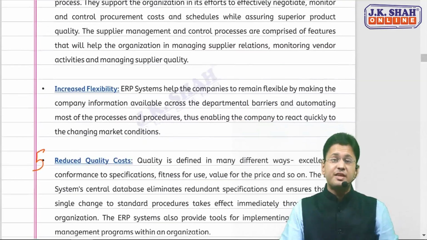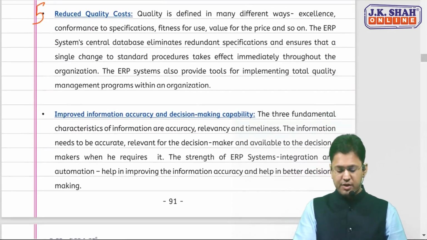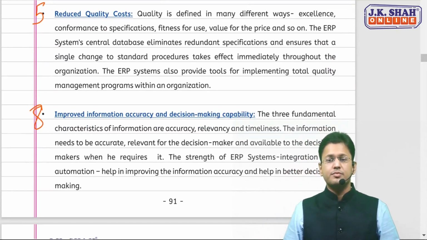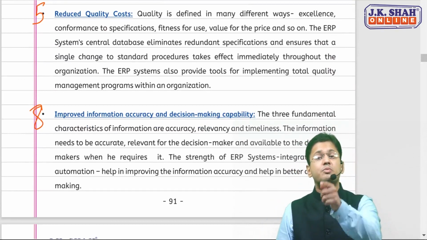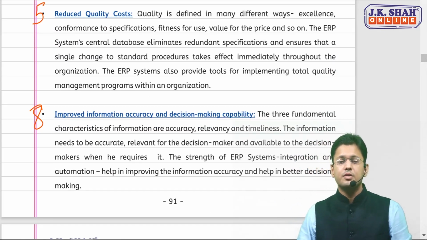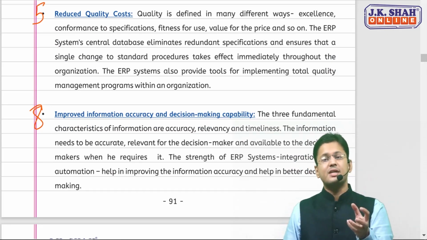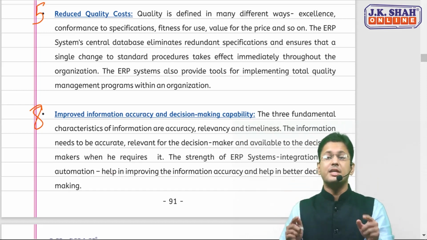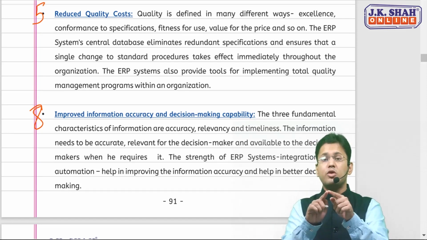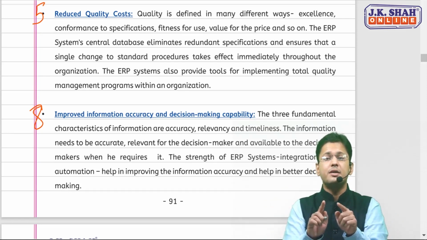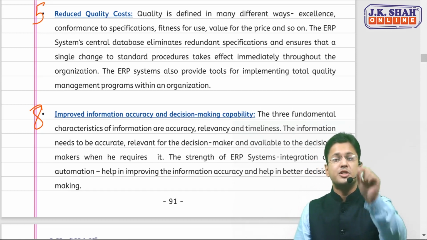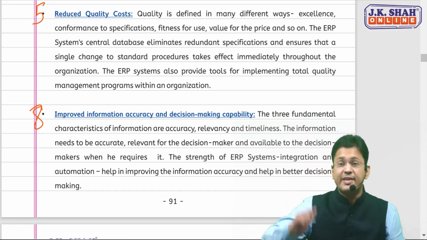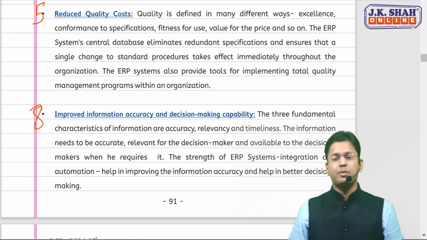And since everything has improved, I'll take this point first. It has increased the accuracy of information and thereby has improved the decision making capability. Because what a decision maker needs is accurate information, relevant information, timely information. And this ERP, because of the integration of all the modules, because of a common integrated database, ensures that you get the information accurate, relevant, and on time. And thereby it has improved your decision making capability.